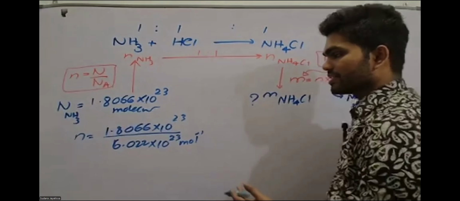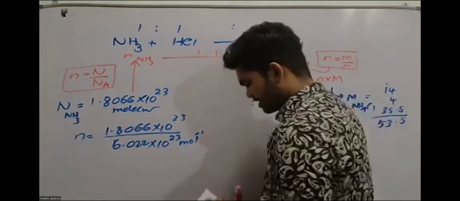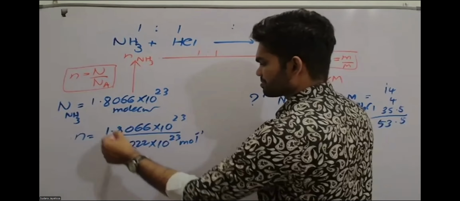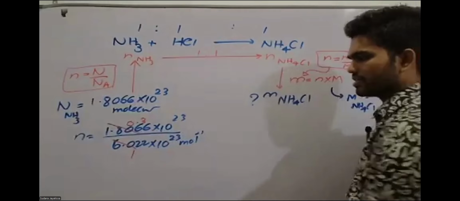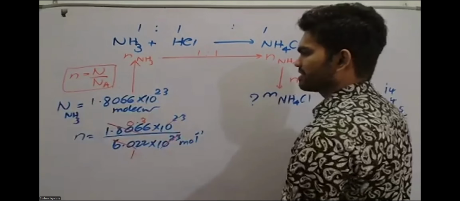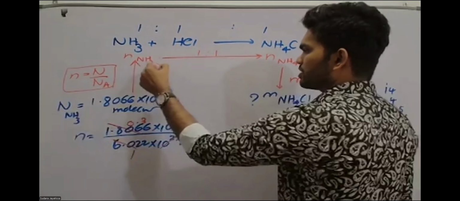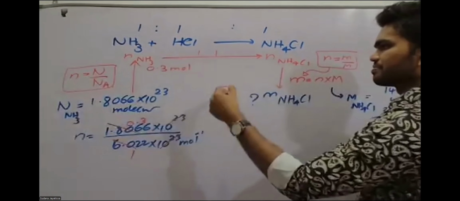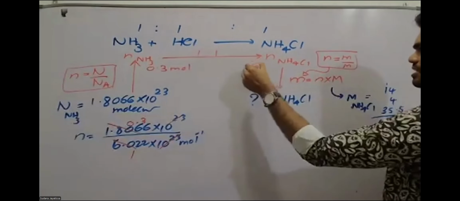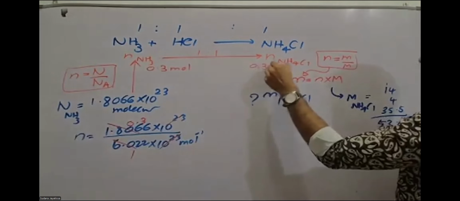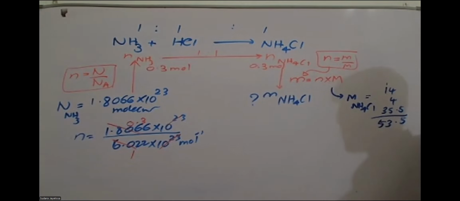So if you just simplify it, it is going to be 0.3. So these numbers are also going to get cancelled. That means you are having 0.3 moles of ammonia. Since the stoichiometry ratio is 1:1, you will get 0.3 moles of ammonium chloride also.